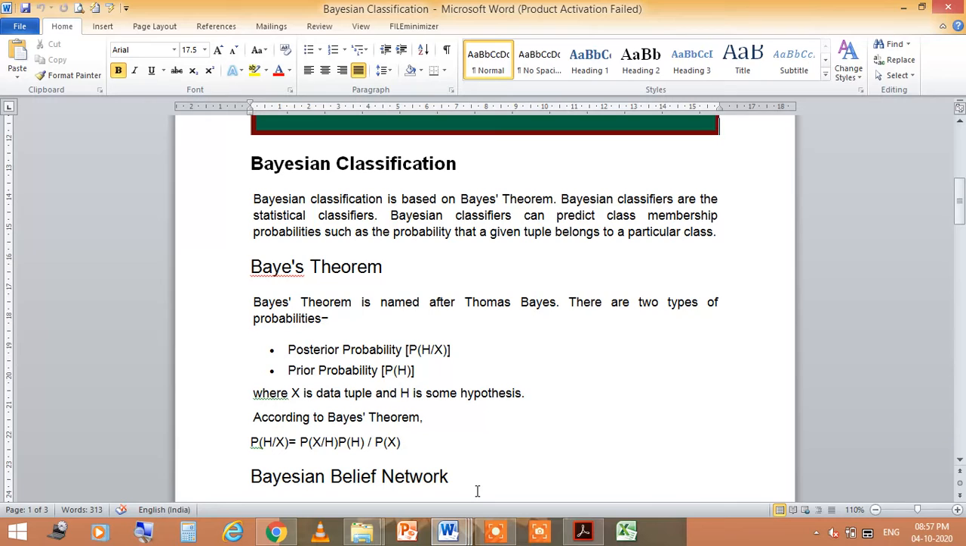Now come to the Bayes theorem. The Bayes theorem is named after Thomas Bayes, and there are two types of probabilities. First is the posterior probability, that is P(h|X), and another is the prior probability, that is P(h). Here, X is the data tuple and h is some hypothesis. According to Bayes theorem, P(h|X) equals P(X|h) P(h) divided by P(X). This is the formula of the Bayes theorem.